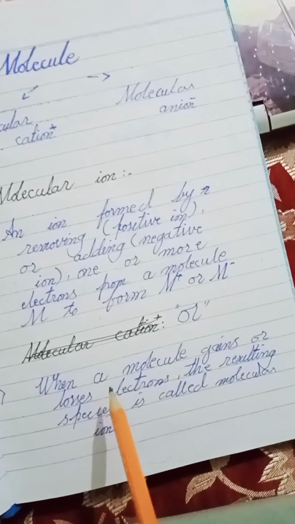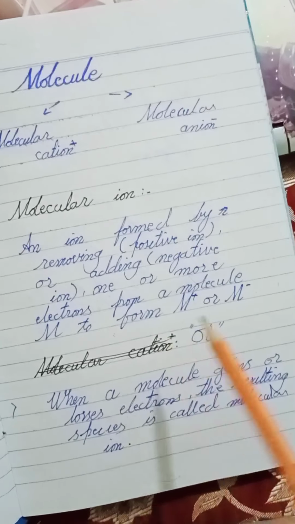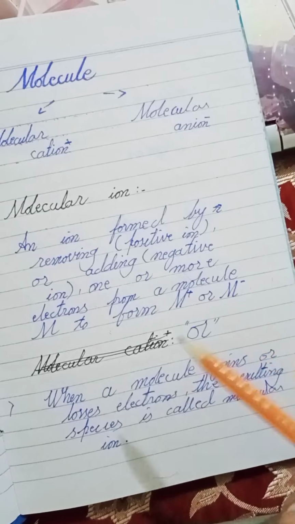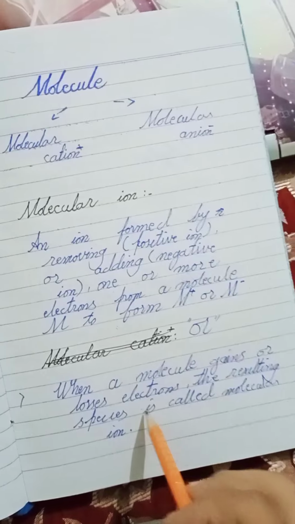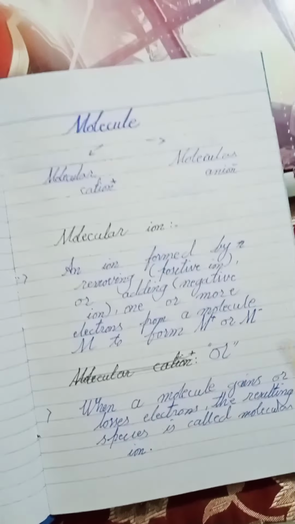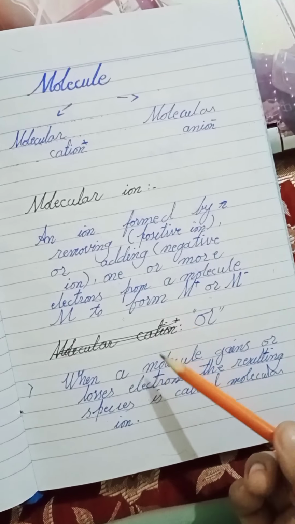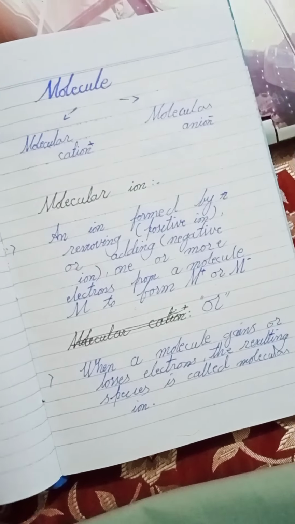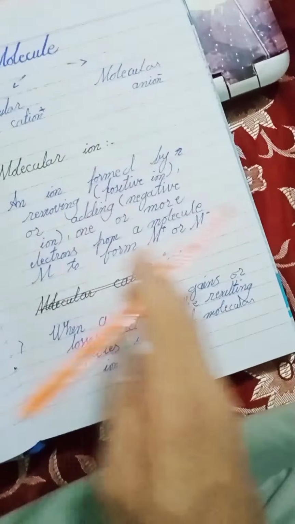It's common. Now let's make it simple with the next definition. When any molecule gains or loses an electron, the resulting species is called a molecular ion. Whenever a molecule loses or gains any electron, it is simply known as a molecular ion. Like in that video, the ions were produced from elements, but now from molecules. Okay. Now let's move further.